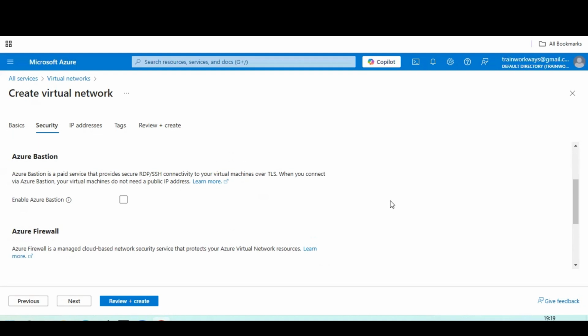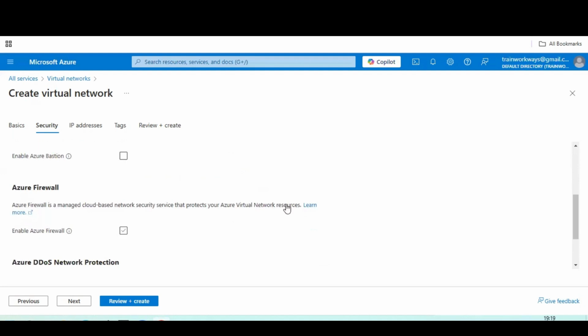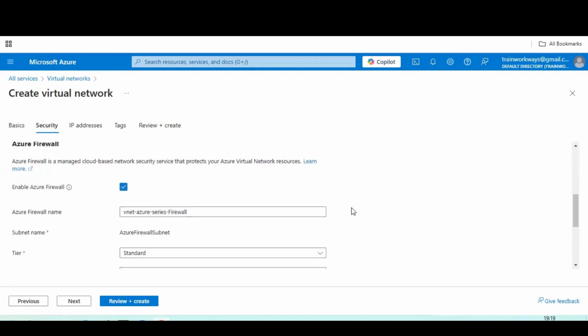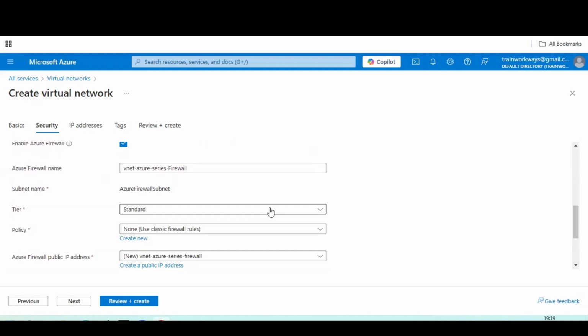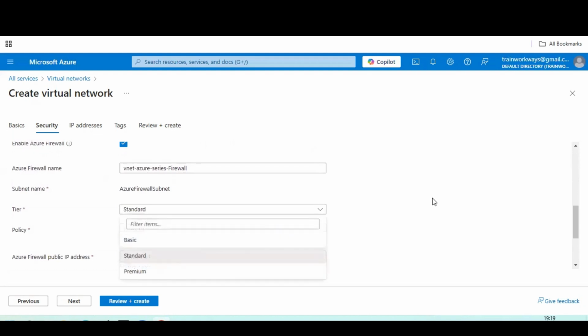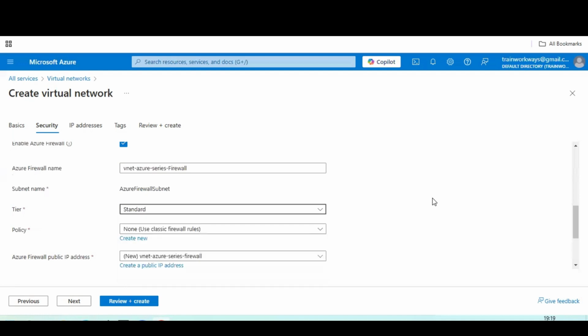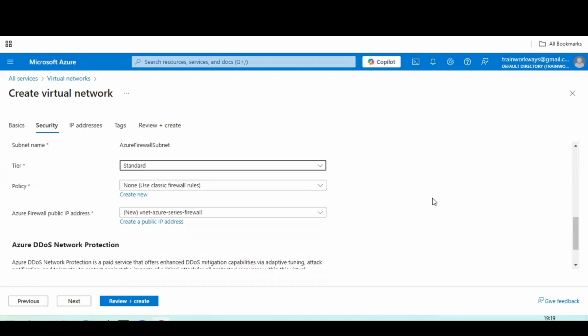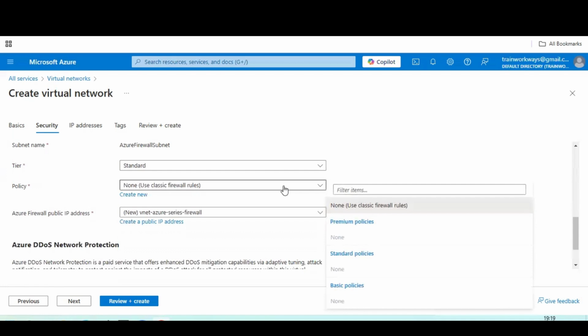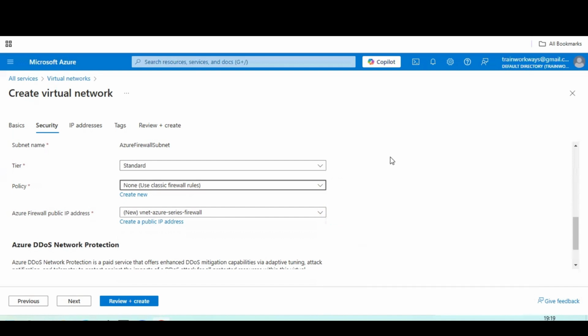Likewise, you can secure your Bastion host by enabling this one, or else you can enable firewalls as well. You have to select your tier, which depends upon the payment services you have opted for, and you have to allow certain standard policies as well. If you have selected standard, then you have to select that. If you have selected premium, you can select it.